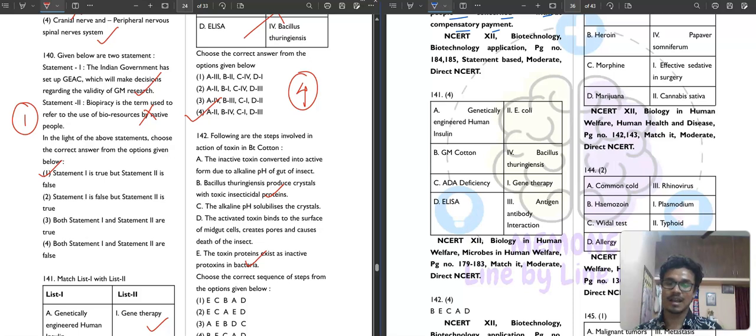Then alkaline pH solubilizes the crystal. Then the inactive toxin is converted into active form due to alkaline pH of the gut of insect. Lastly, the activated toxin binds to the surface of midgut cells, creates pores and causes death of the insect. So our 4th option will be your correct answer for this question.